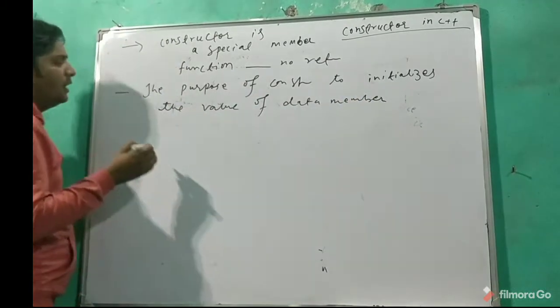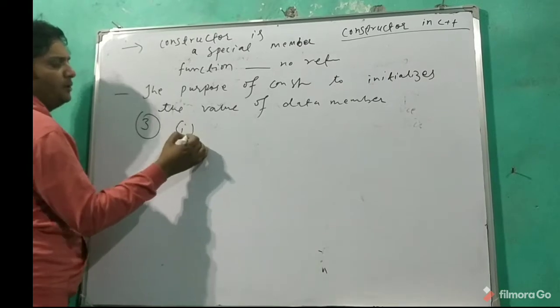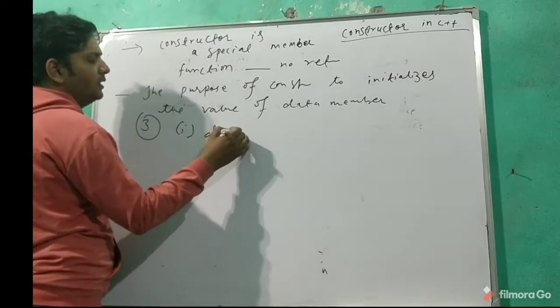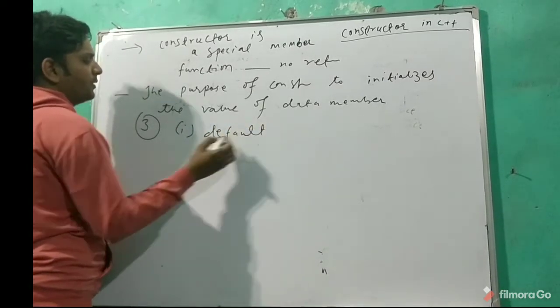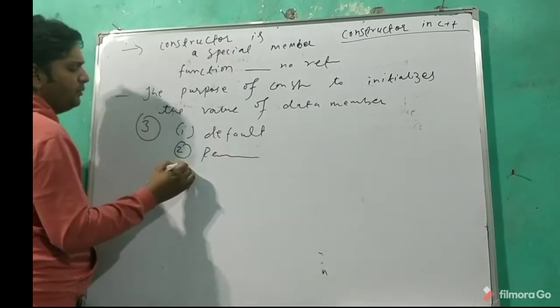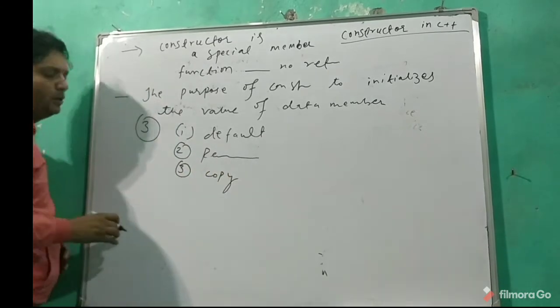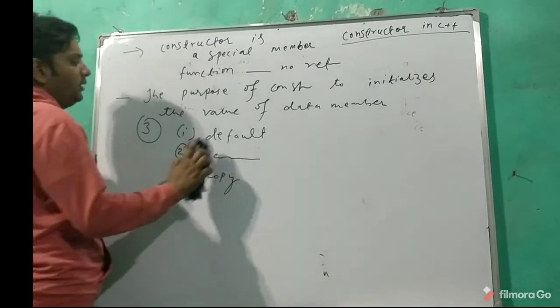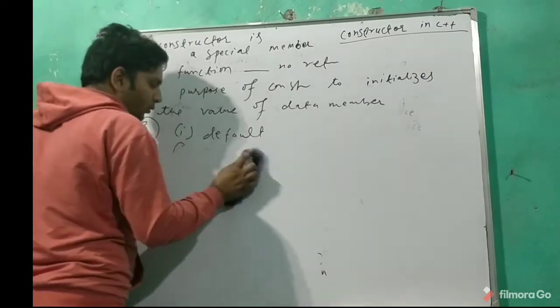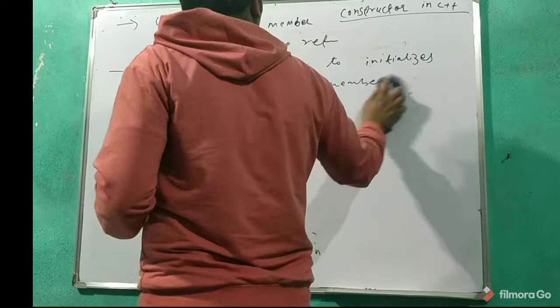There are three different types of constructors. Today we will discuss the default constructor, then later the parameterized constructor, and then the copy constructor. So today we are going to discuss the default constructor. Why is it called a default constructor? We will focus on this one.